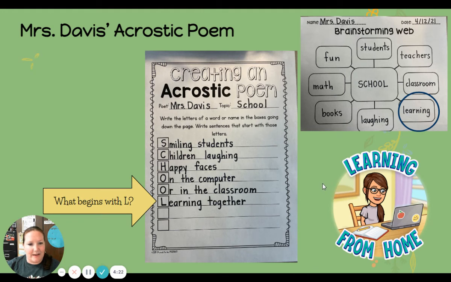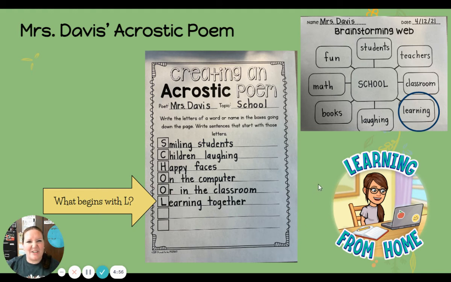Last was letter L. What begins with L? I've already used laughing. Remember, I stuck that in for C. So I said learning, and I added learning together because we are all learning together. Even Mrs. Davis is still learning. All right, friends. So Miss Davis has her completed acrostic poem, School. Smiling students, children laughing, happy faces, on the computer or in the classroom learning together.